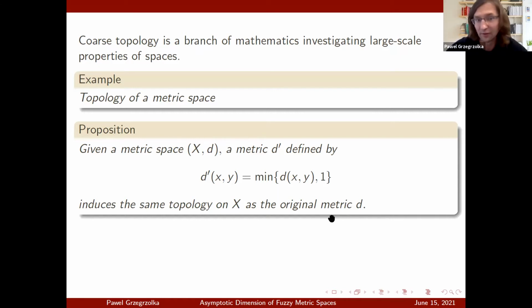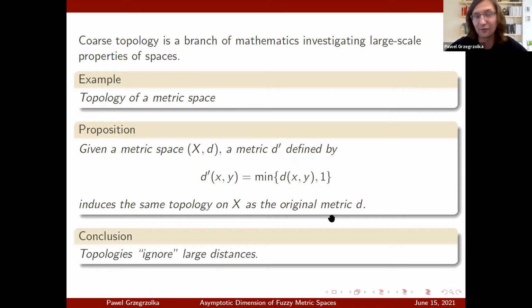This should persuade you that topologies really care only about small distances, because this new metric d prime doesn't have anything further away from each other than unit 1, but still induces the same topology. In other words, topologies ignore large distances.